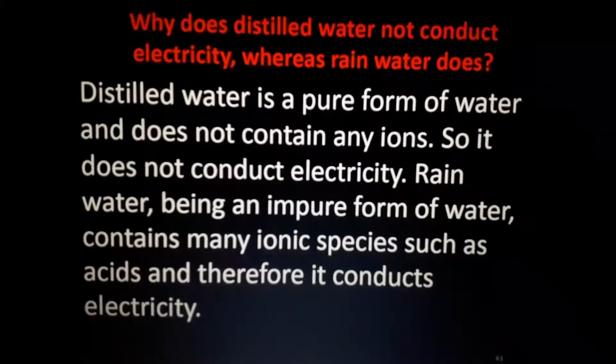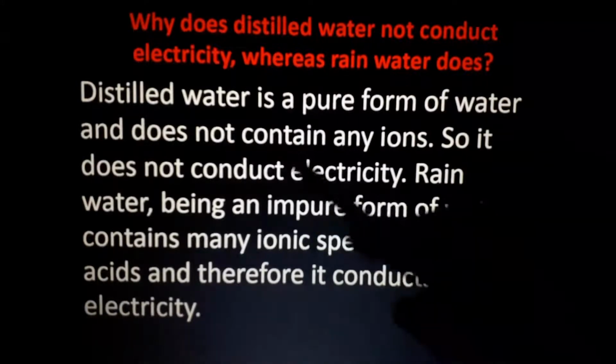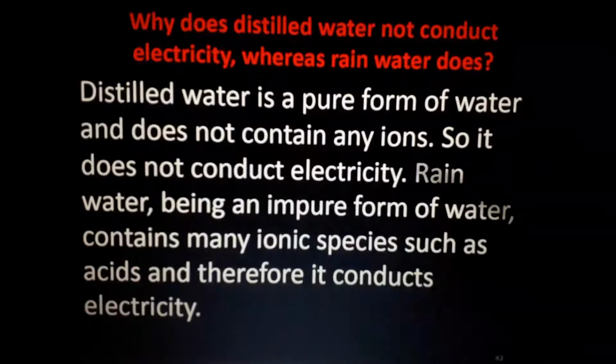It is a bit in acidic medium. You studied about acid rain and all, isn't it? Yeah, that also we will discuss. Acid rain means the acidity of water is below 4.5 pH. Oh, pH we didn't study yet. pH I will explain afterwards. I will discuss acid rain. So distilled water is a pure form of water and does not contain any ions. So it does not conduct electricity.